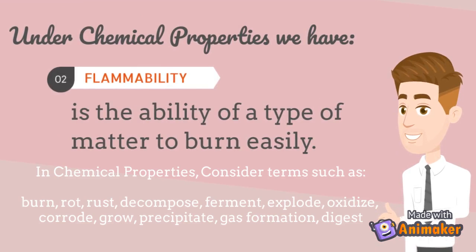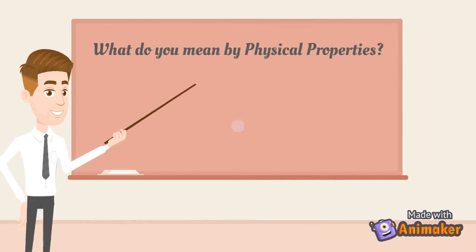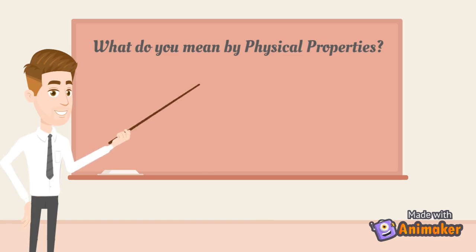In chemical properties, consider terms such as burn, rot, rust, decompose, ferment, explode, oxidize, corrode, grow, precipitate, gas formation, and digest.